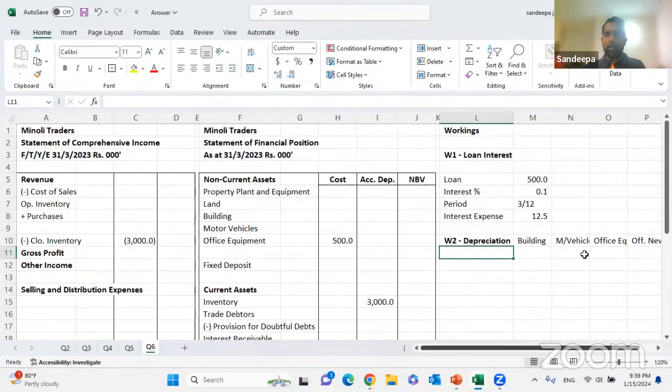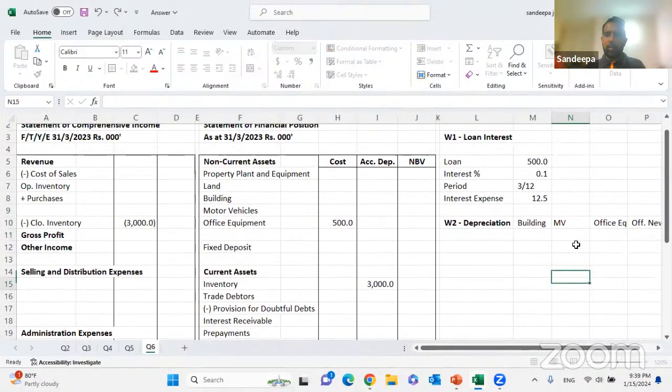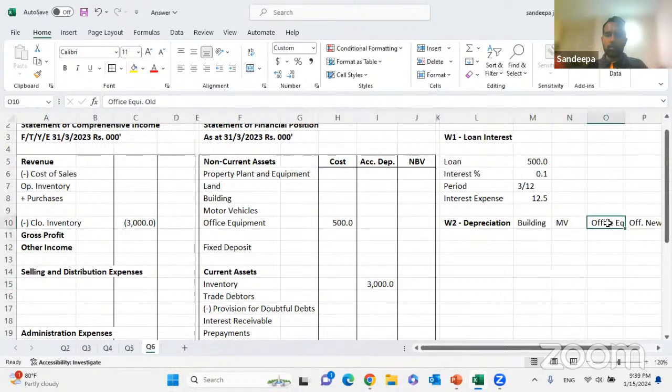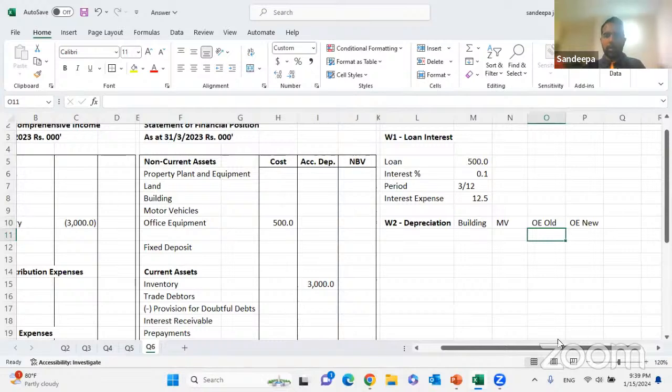I'll take that separately. So I'll list four items: building, motor vehicle, office equipment old, office equipment new.